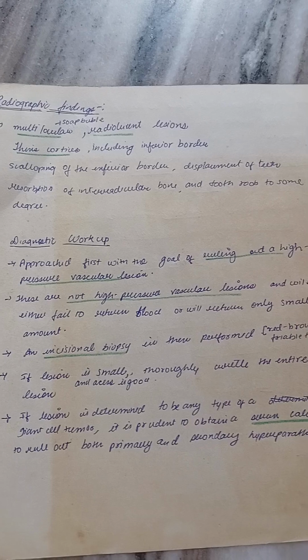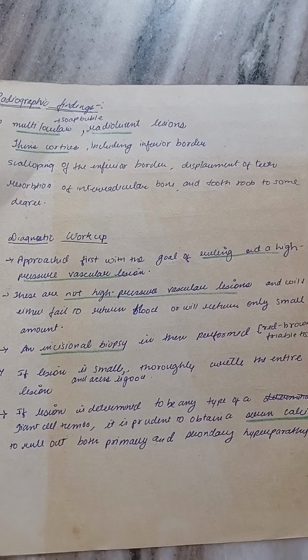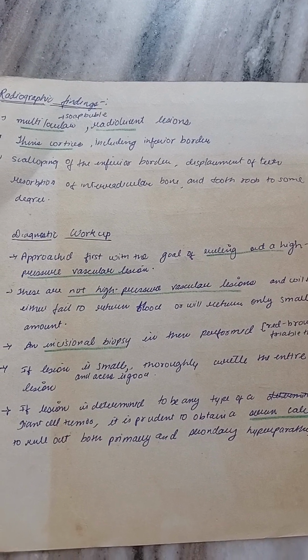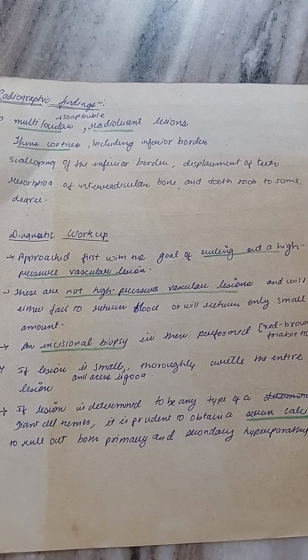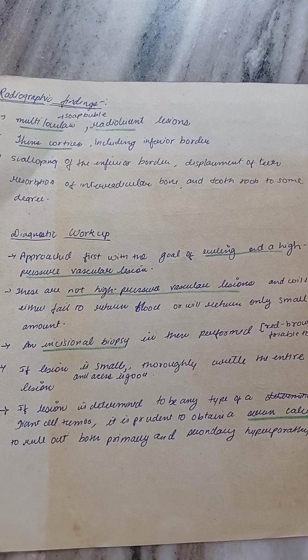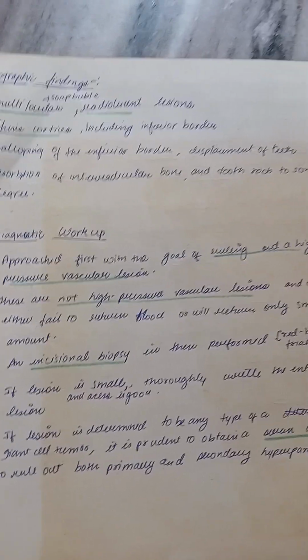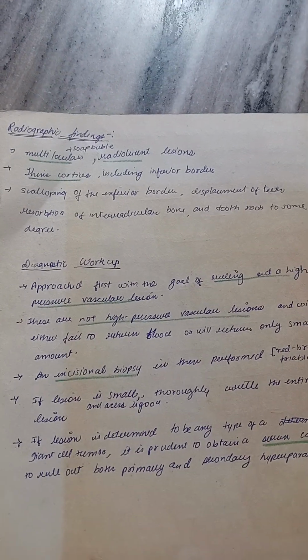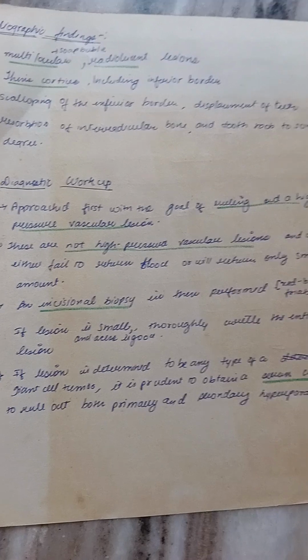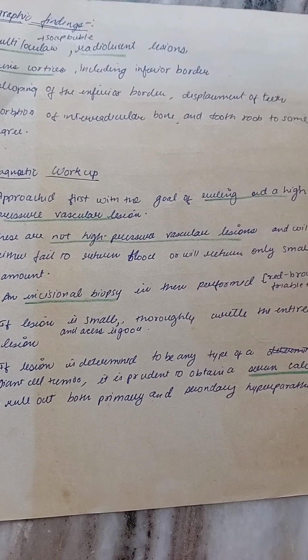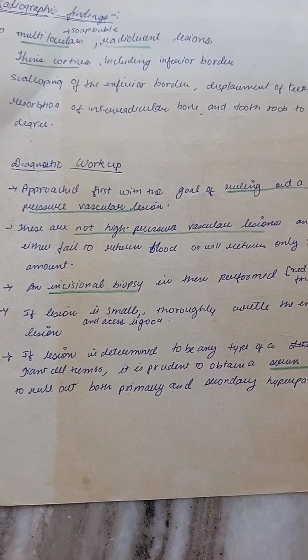Now scalloping of inferior border, displacement of the teeth, resorption of interradicular bone and tooth root to some degree. अब ये क्या होता है, थिनिंग करता है, स्कैलोपिंग करता है, तो it reaches the alveolar bone, breaks it, reaches the interradicular bone, so it causes displacement of teeth, resorption of interradicular bone and tooth root to some degree.